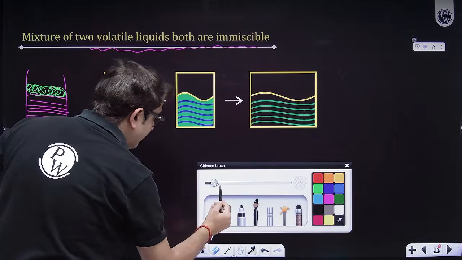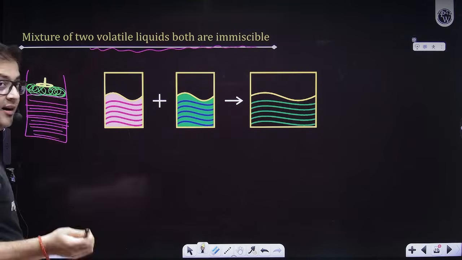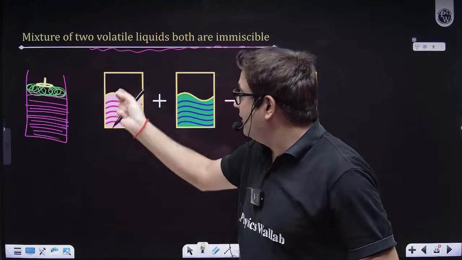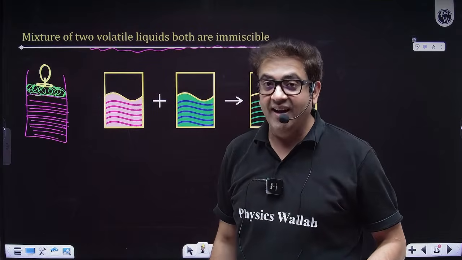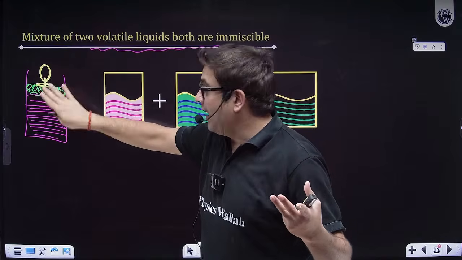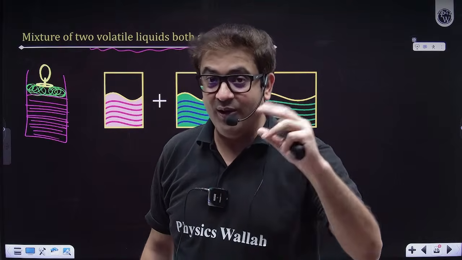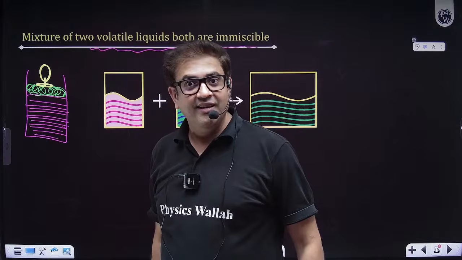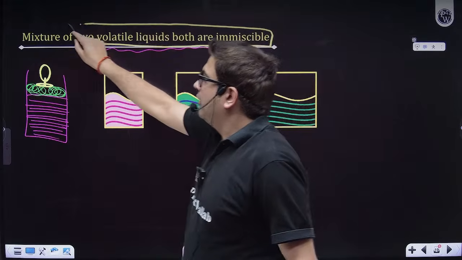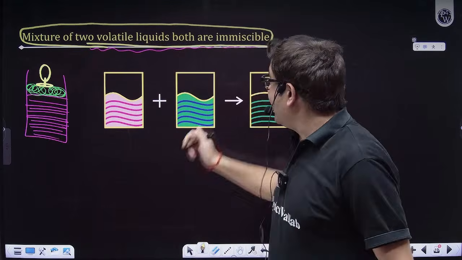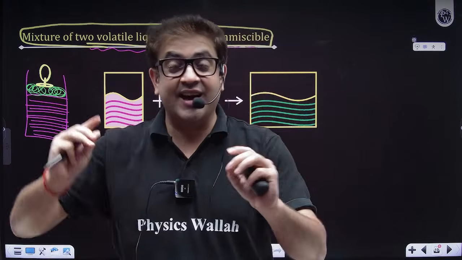And once they do that, they put a wax bati, and then they burn it, and obviously this beautiful diya is evolved, although this much is only oil and this is water. So sir, it is also liquid, it is also liquid. That means, sir, we have some liquids, oil is also liquid, water is also liquid, but they are not mixing. That means, sir, you can have two volatile liquids which are immiscible, which do not mix. Very rare, but yes, JEE throws questions around this also.